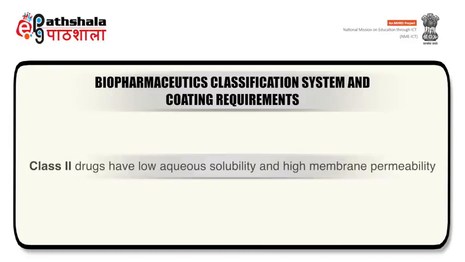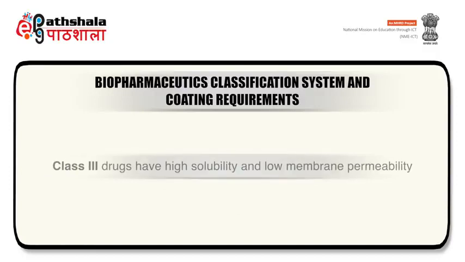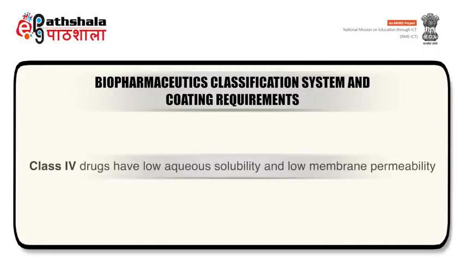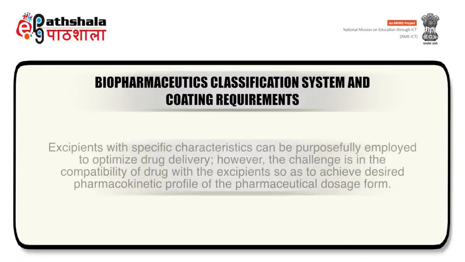Class 2 drugs have low solubility and high membrane permeability. Class 3 drugs have high aqueous solubility and low membrane permeability. Class 4 drugs have low aqueous solubility and low membrane permeability. Excipients with specific characteristics can be purposefully employed to optimize drug delivery.